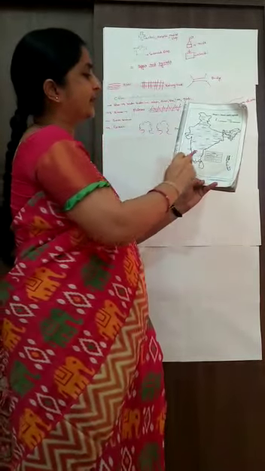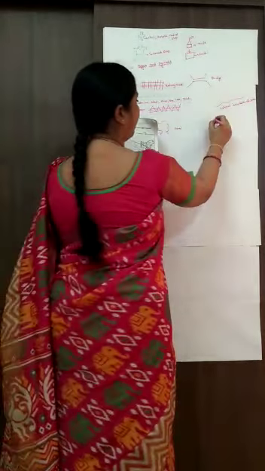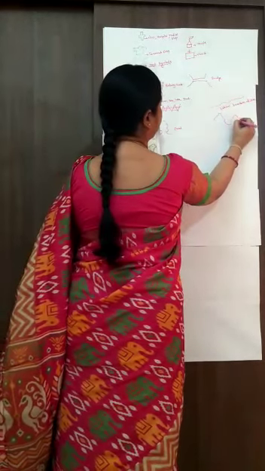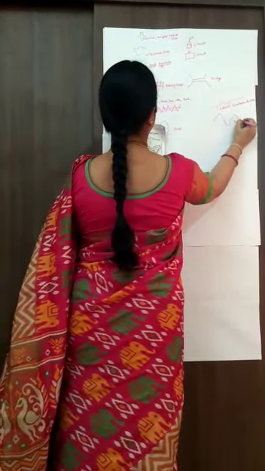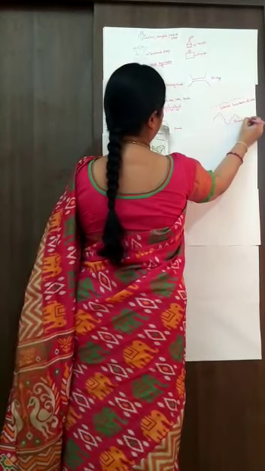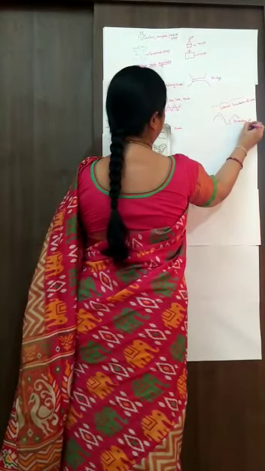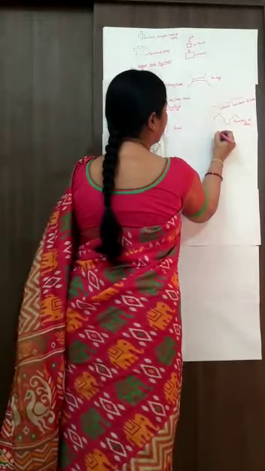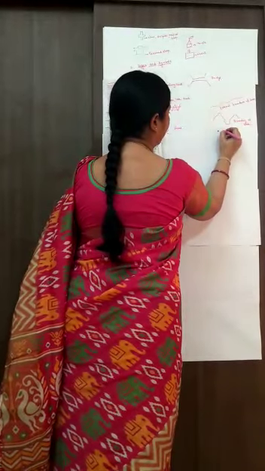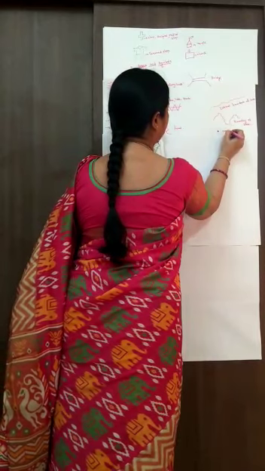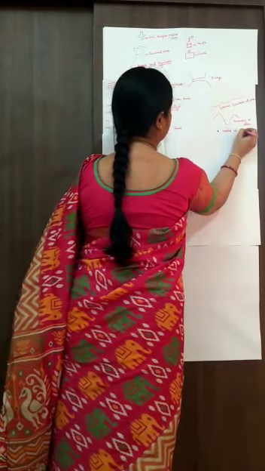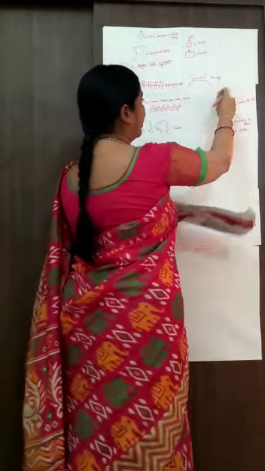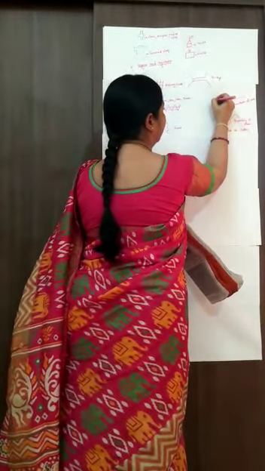The next one is the boundaries of the state. Where are the boundaries of the states? It is using a blue color. What color? The boundaries of a state. Again, the last one is a dot. Why are we using a dot? We are using a dot for the capitals of states. So here they are first showing the boundaries. The boundaries are shown in the black color.